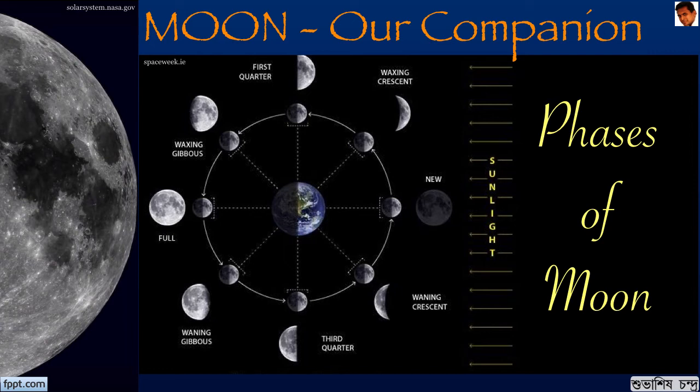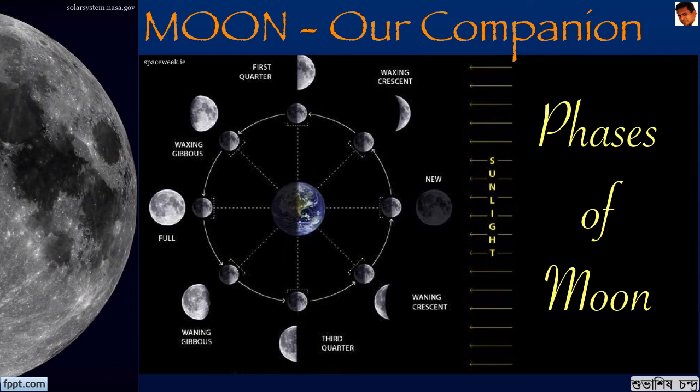On a full moon night, the illuminated half of the moon is fully in front of us, and hence we see a complete illuminated disk. On a new moon night, the non-illuminated portion is in front of us, and hence we can't see the moon. The moon is said to be in a waxing phase when it moves from the new moon to the full moon, and it is said to be in a waning phase when it moves from the full moon to the new moon.